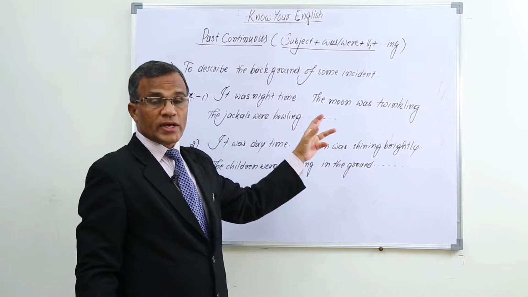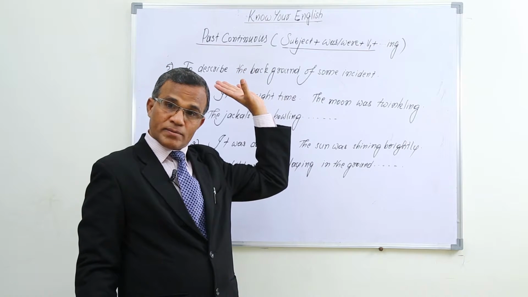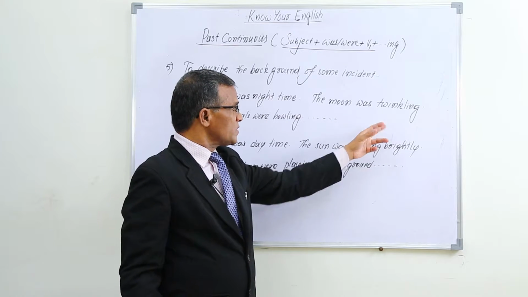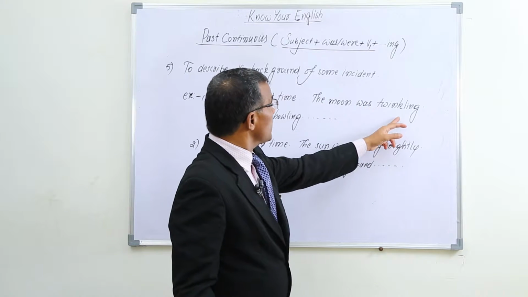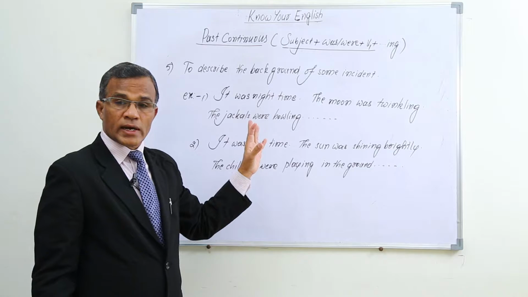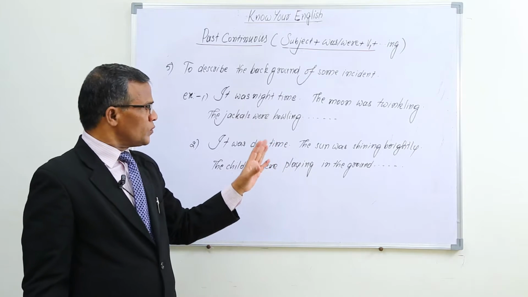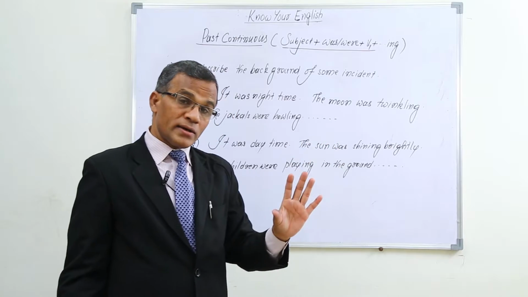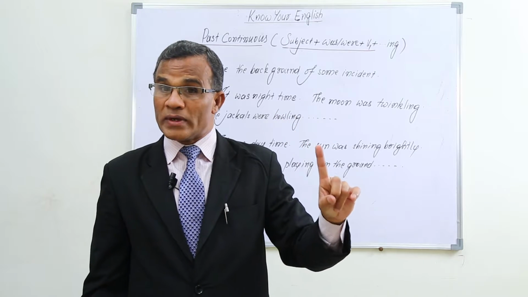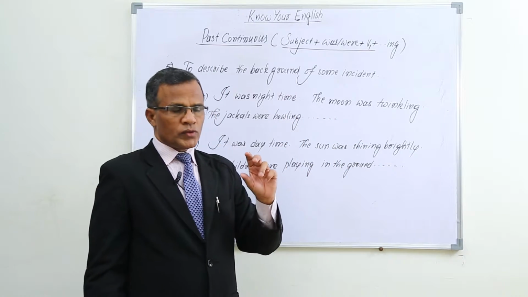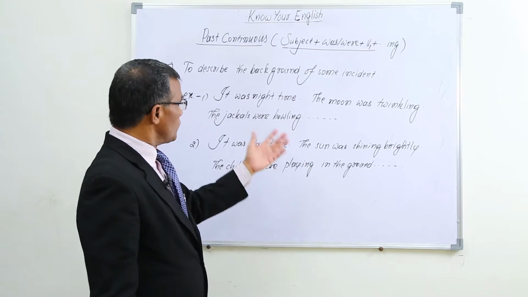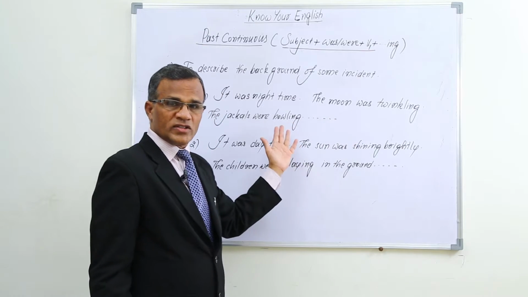So, it was night time. So, we are talking about past time, that was night. What was happening there? The moon was twinkling. The moon, subject, was twinkling. Past continuous only we are using. The jackals were howling. In that way, we are describing some background of some incident. After describing in this way, at last we say some incident took place in the past. To describe some incident which happened in the past, if we want to give the background of that, generally we use past continuous in this way.